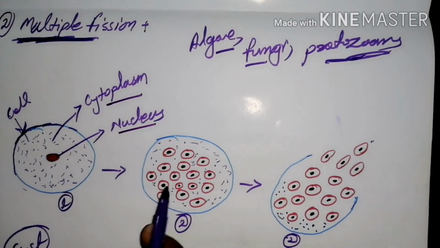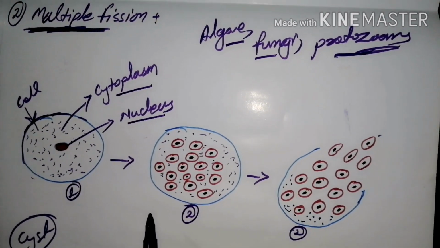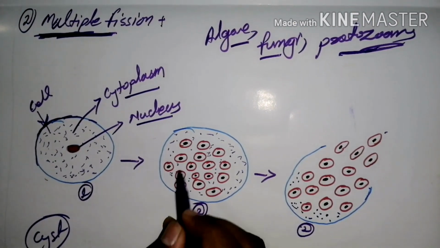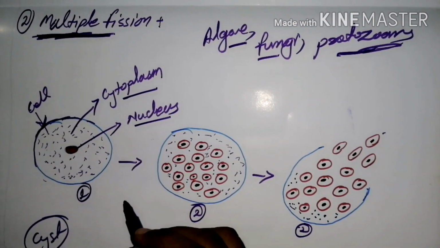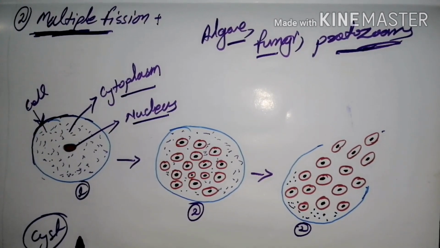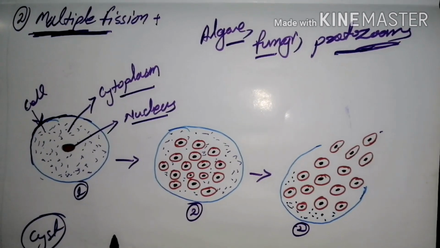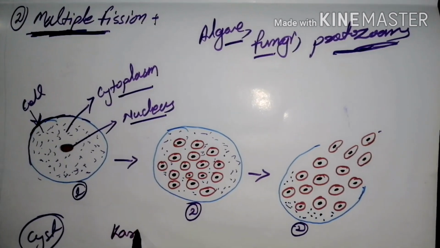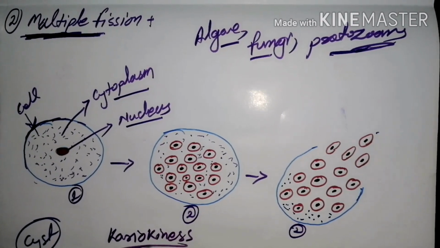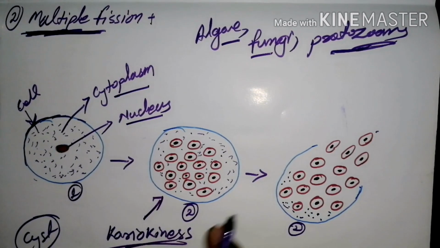Further, going to the second step, the nucleus is going to divide into a number of parts. A number of nuclei are produced from a single nucleus. That means the nucleus is divided rapidly, and the rapid division of the nucleus is otherwise known as karyokinesis, which takes place in the second step of multiple fission.